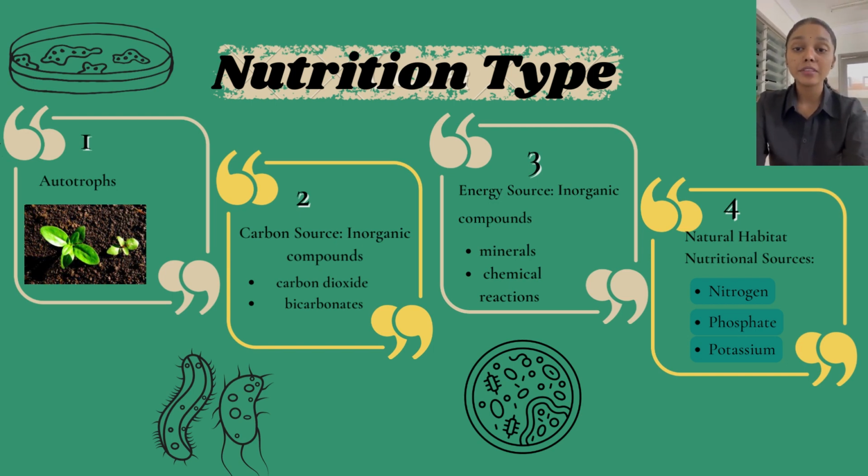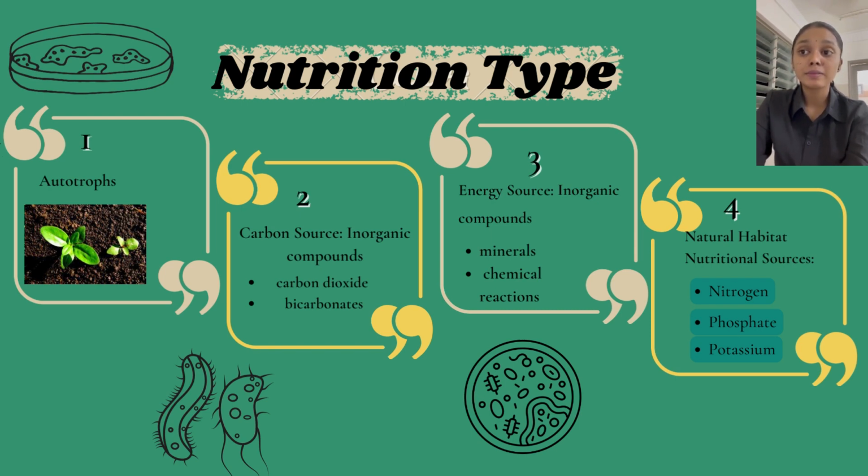Natural habitat: we have three sources, that is nitrogen, phosphate and potassium. Firstly, nitrogen. Autotrophic bacteria like Thiobacillus ferrooxidans can assimilate nitrogen from inorganic sources like ammonia or nitrate present in the environment. Nitrogen compounds can be found in the form of minerals or dissolved in water salts within their habitat.